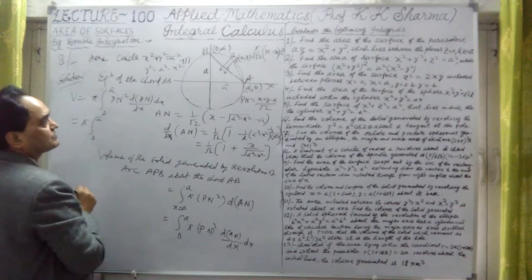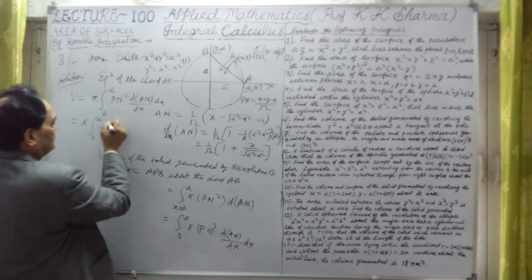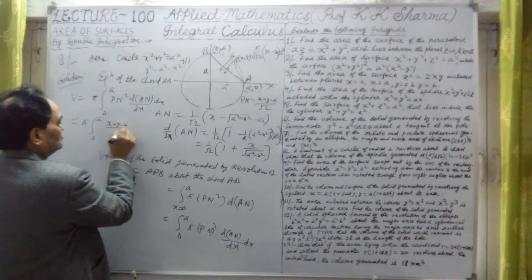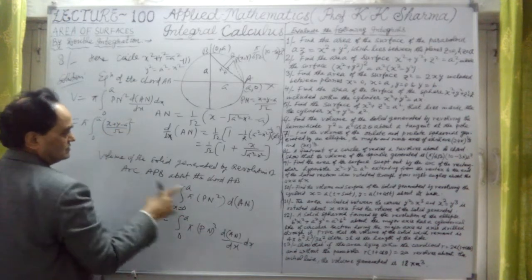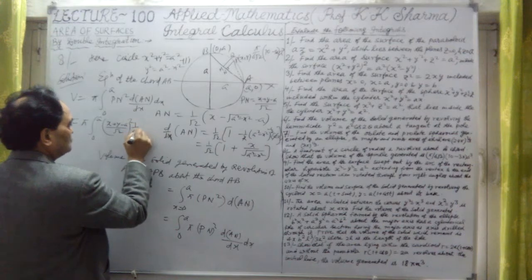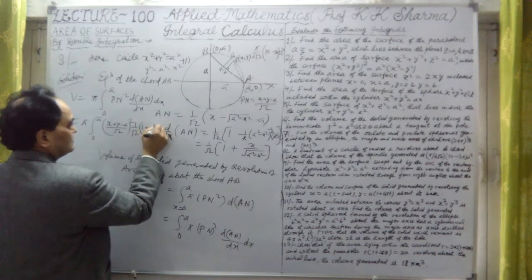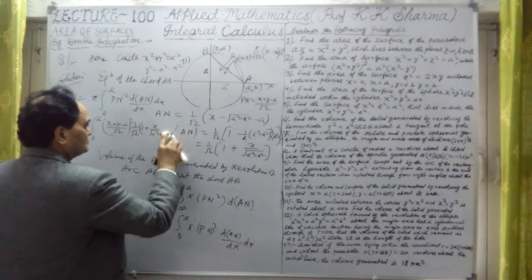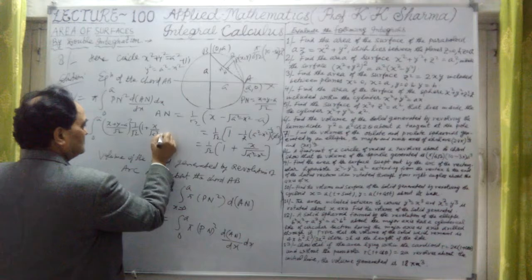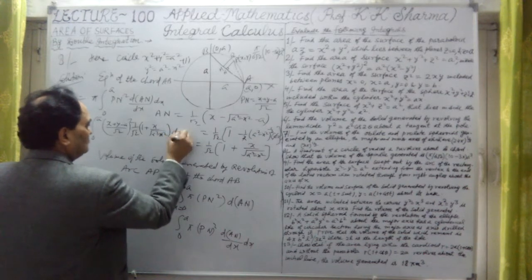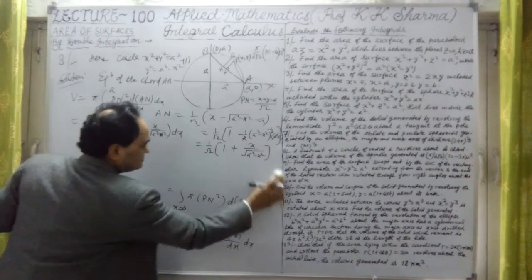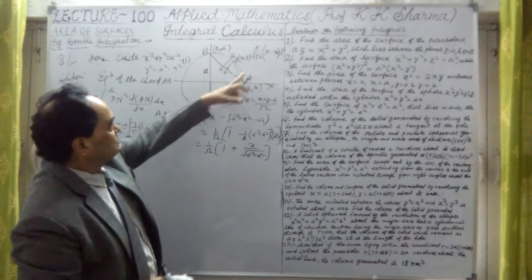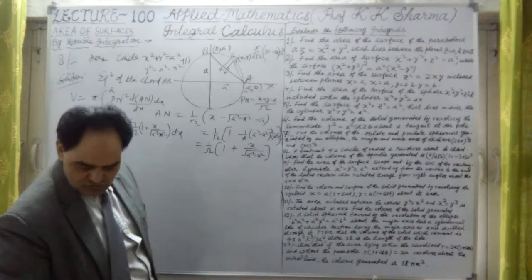Therefore this is nothing but ((x + y - a) upon root 2) whole square, and this is the ds/dx value, 1 plus x upon under root a square minus x square, into dx. This is the volume which we have to calculate, and finally we have to prove that this volume is equal to this value.